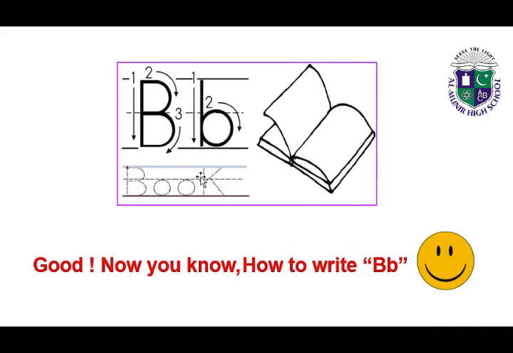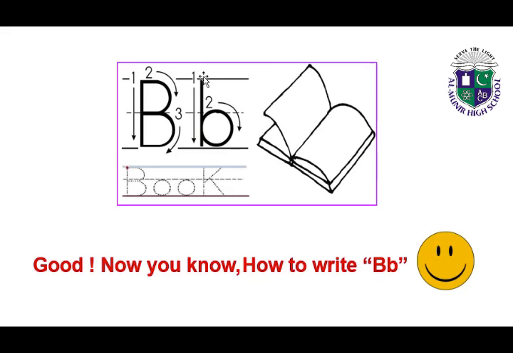Okay, write again how to write B. Remember? Okay, draw a straight standing line which starts from the first line till the third line. Make a small curve in first 2 lines which joins the standing line. Make another curve in the middle lines and join it with the standing line to write capital B.